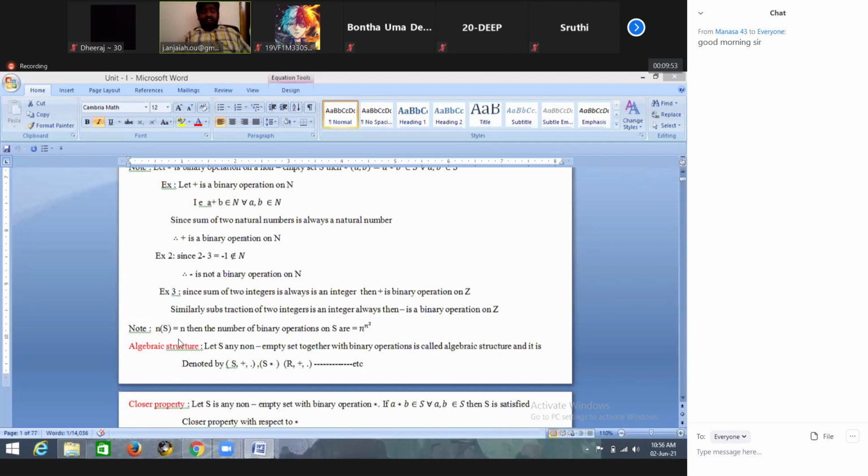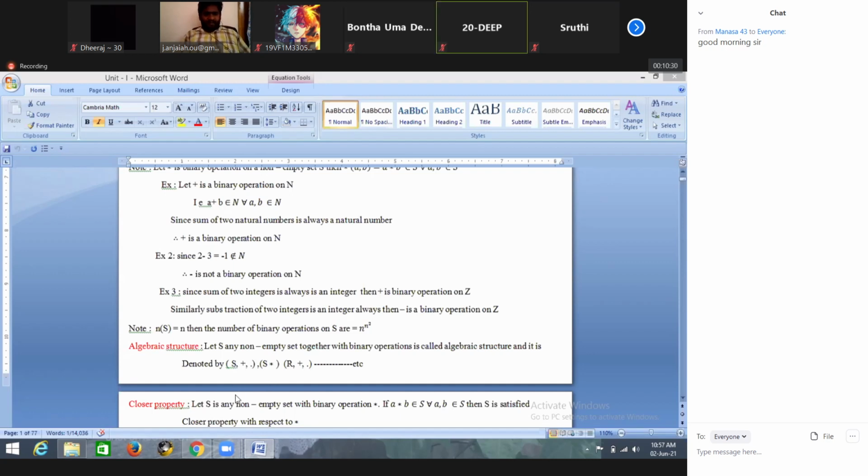The number of elements in S cross S is equal to what? Already we know that the number of elements in A cross B is equal to the number of elements in A into the number of elements in B. Here the number of elements in S cross S is n into n, that is n square. So how many functions can exist here? n to the power of n square functions can exist.